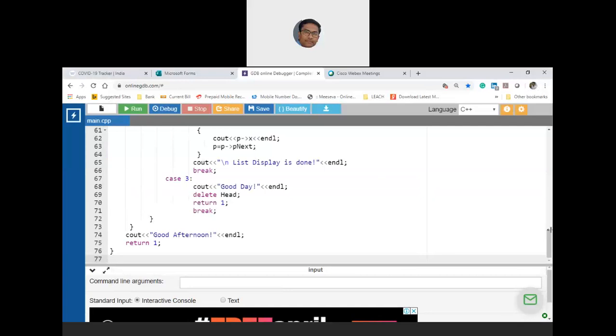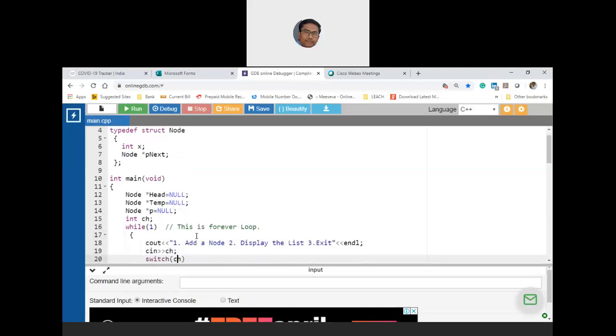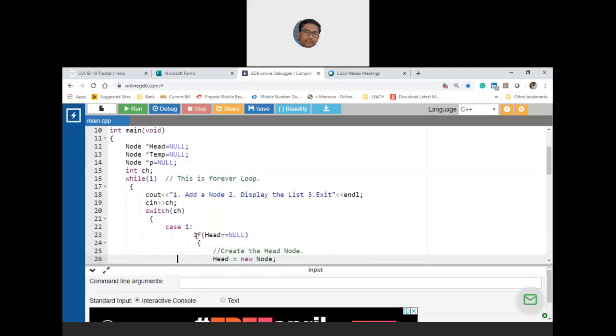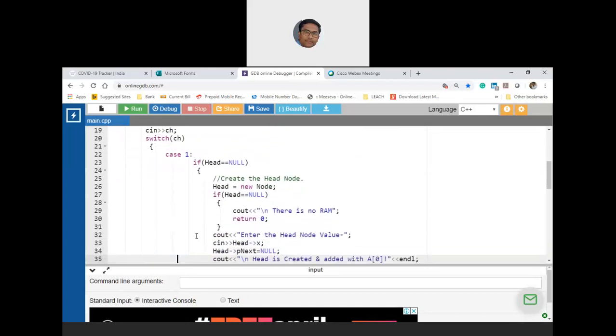Can anybody please cross confirm whether I have copied the same program that we discussed in the class? Yes, sir. Yeah, and we have created a temp node, head, and p node. Then we have done 4 choices. One is adding a node, second is displaying the list, third is terminating the application.